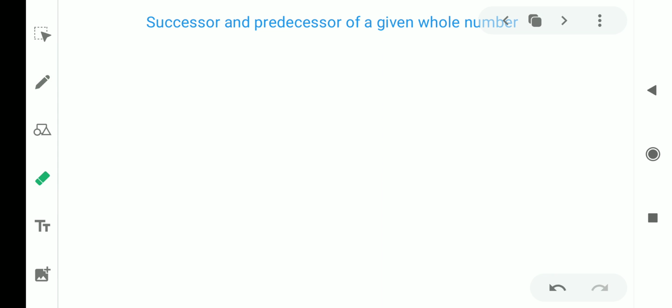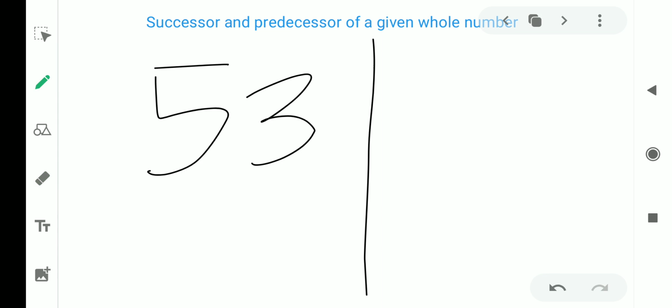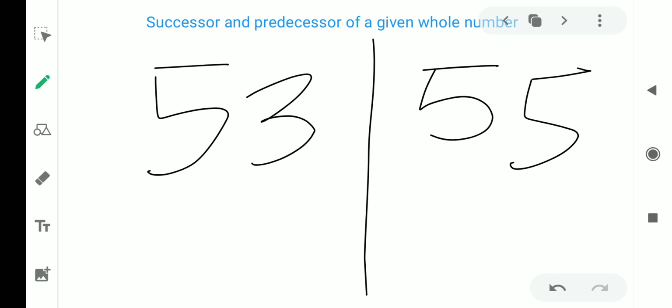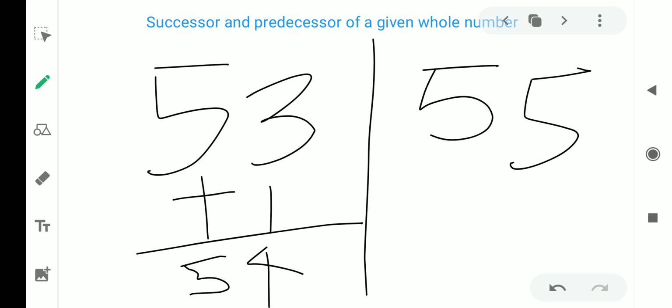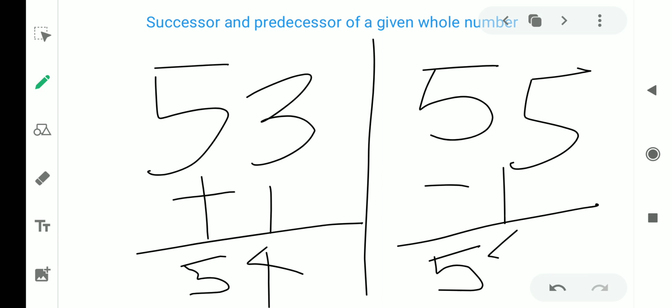Suppose I write the numbers 53 and 55. So I have to first find the successor. Successor is nothing but we have to add 1. So the number will be 54. That is your successor. Predecessor is your minus 1. That is 54. It means any number is given and you have to find the successor or predecessor.